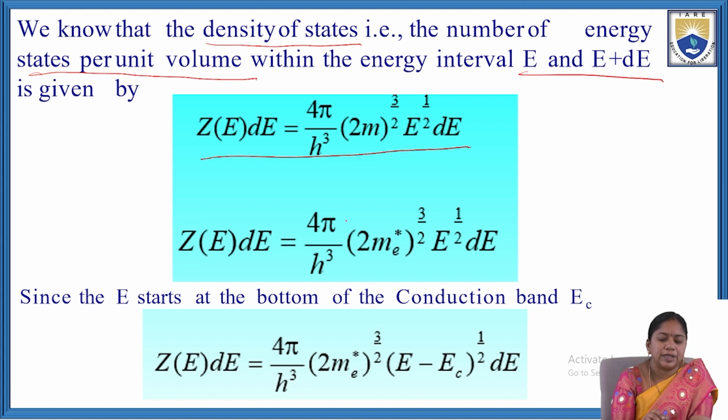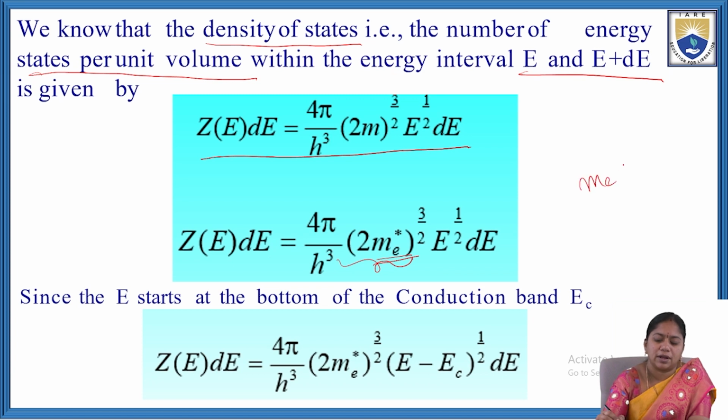Here we are calculating the density of electrons. That's why we are replacing m with me, where me is the effective mass of the electron. Z of E dE equal to 4 pi by h cube into (2 me star) whole power 3 by 2 into E power half into dE.